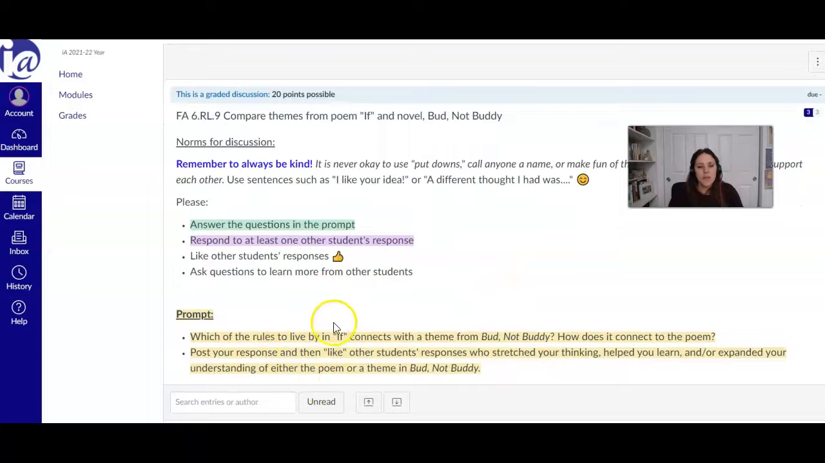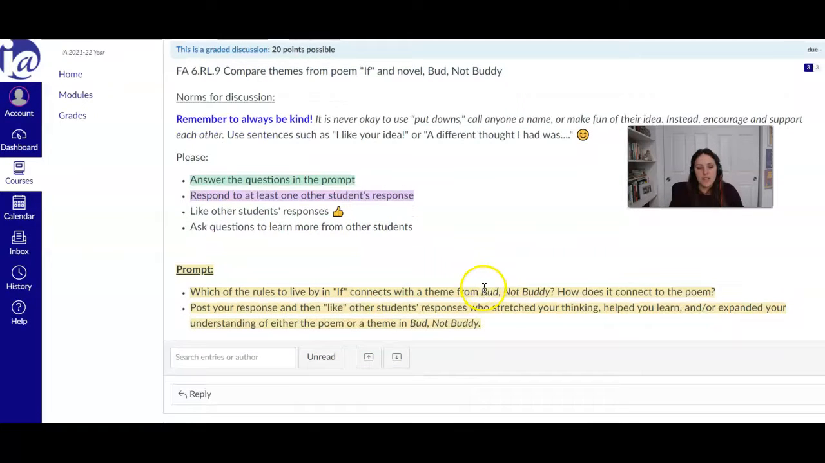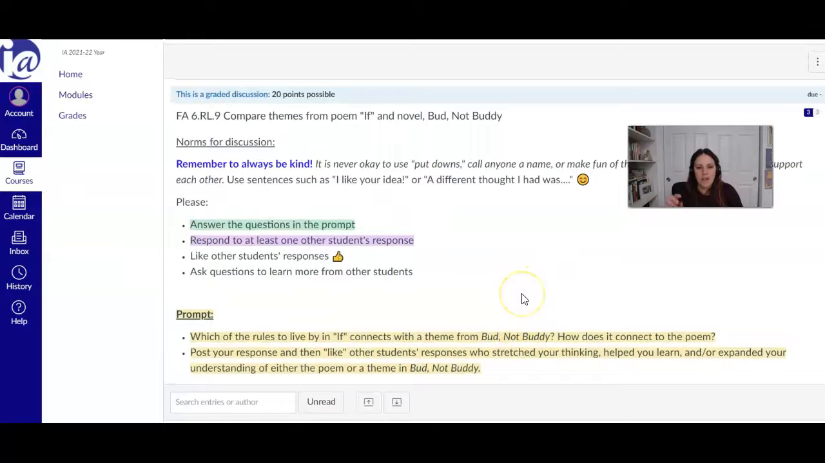Always answer the questions in the prompt before you respond to other students' answers. Often I don't even have it set up that you see their answers until you answer, but there are a few that you get to see them right away. So the prompt is, which of the rules to live by in "If" connect to a theme of Bud, Not Buddy? So how do those two connect? And then I'd like you to post your response and then respond to some of the other students.